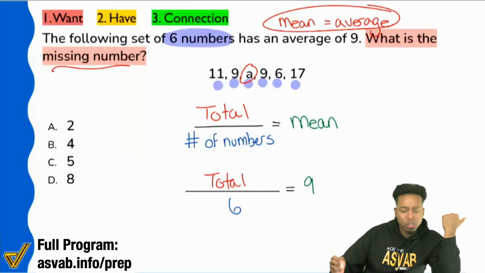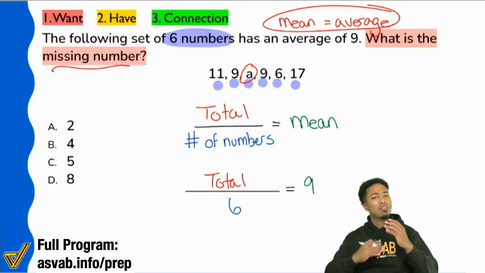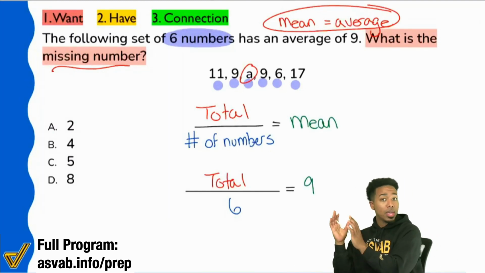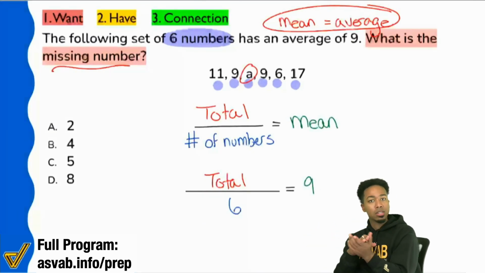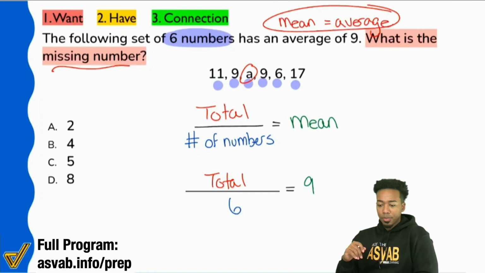Just wanted to make sure. I know most of us know that, but for the few of us that haven't had that much practice yet, and you didn't know that, mean and average, they're synonymous. So if they say average, that's a keyword for mean. So there we have it.